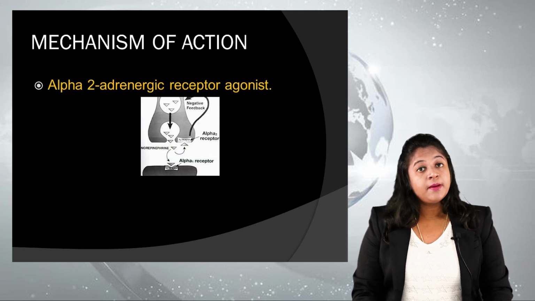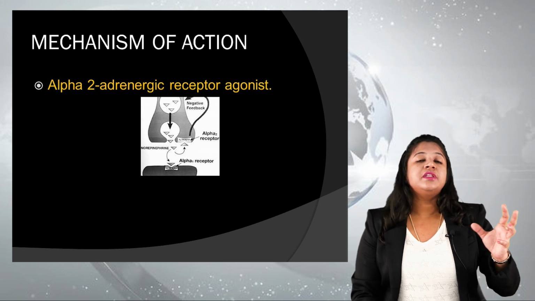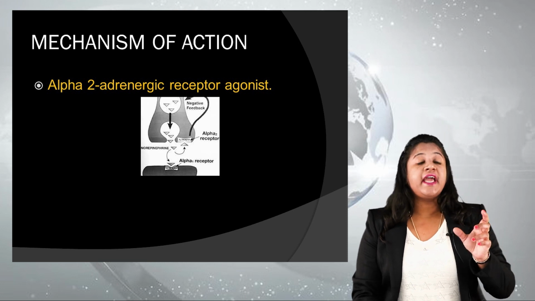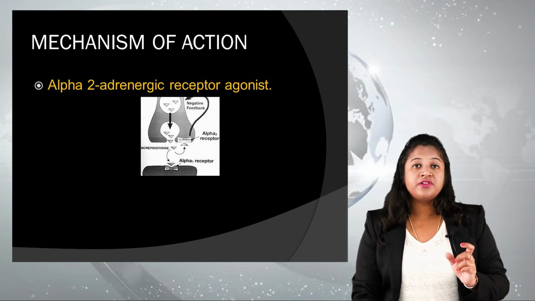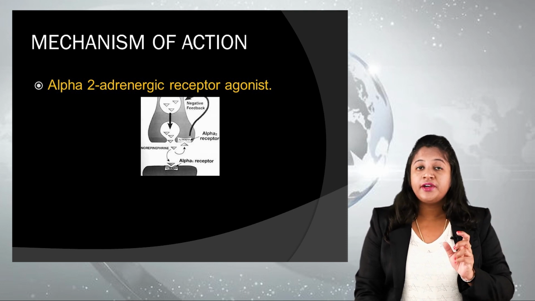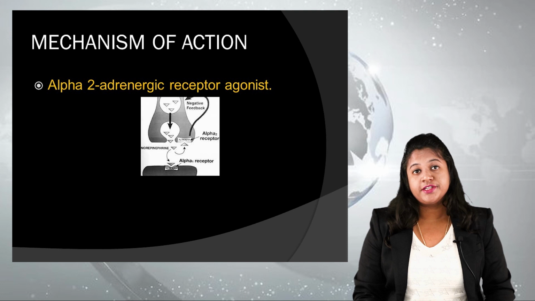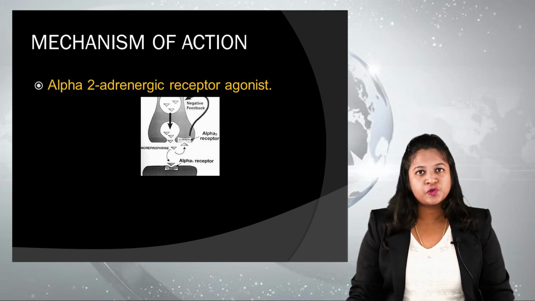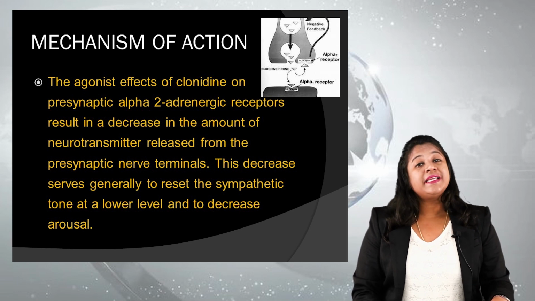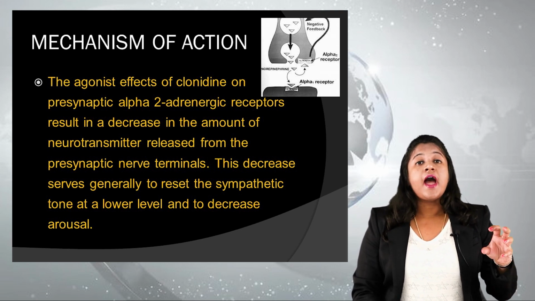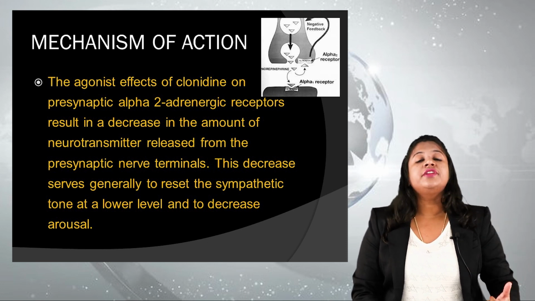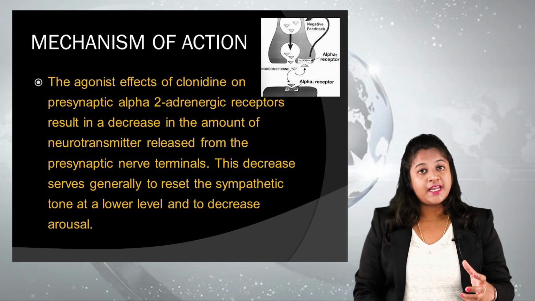Moving on to the mechanism of action. How is this drug going to act? It is an alpha-2 adrenergic receptor agonist. This drug acts on the presynaptic receptors, and it decreases the release of the neurotransmitter into the synapse.